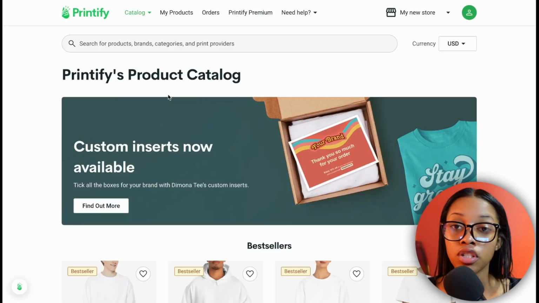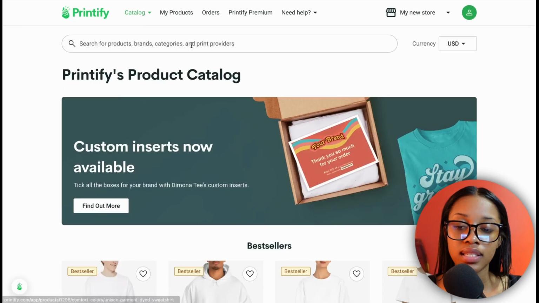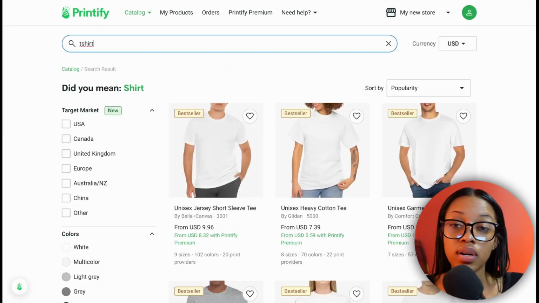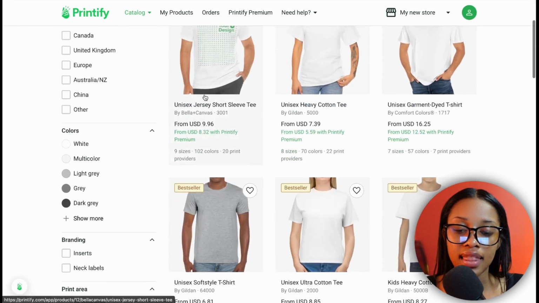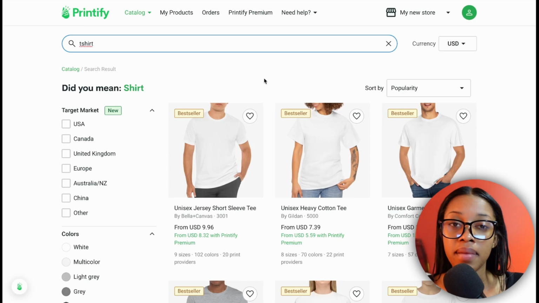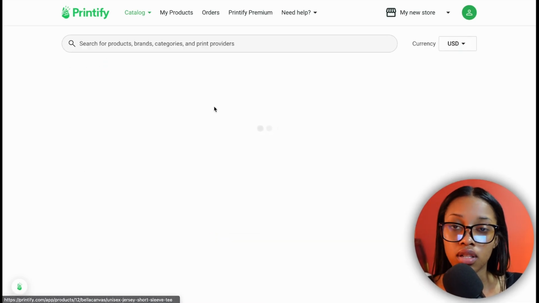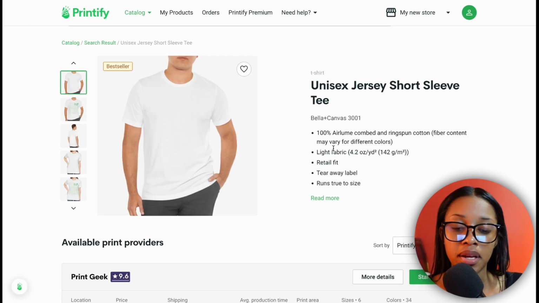Now once you log into Printify, you need to ensure that you're in the catalog, and then once in the catalog, what you need to do is do a search for t-shirts. And once you've done that, as you can see, Printify has many different options you can choose from, but when making your decision of the products you want to choose, what you would want to do is click onto the t-shirts and then look at the different information that it's providing you